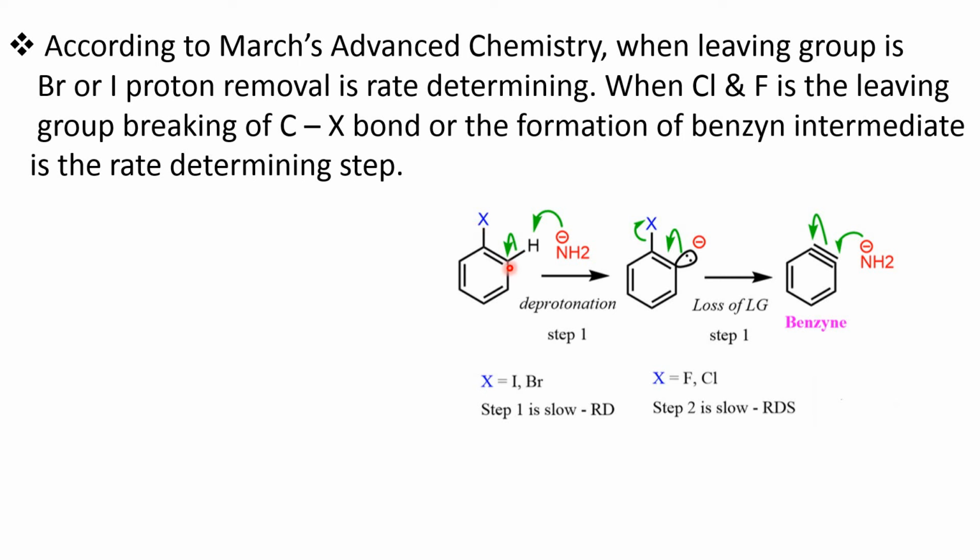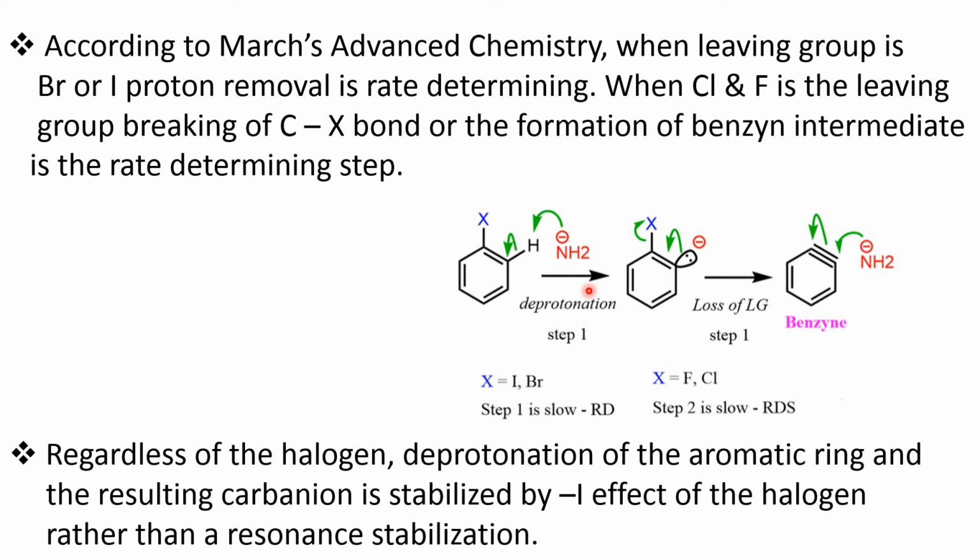So this ortho carbon atom or beta carbon atom is not very much electron deficient. Then this nucleophile cannot take this proton easily. That means deprotonation is not so easy. Then this step will be the slowest step or rate determining step.